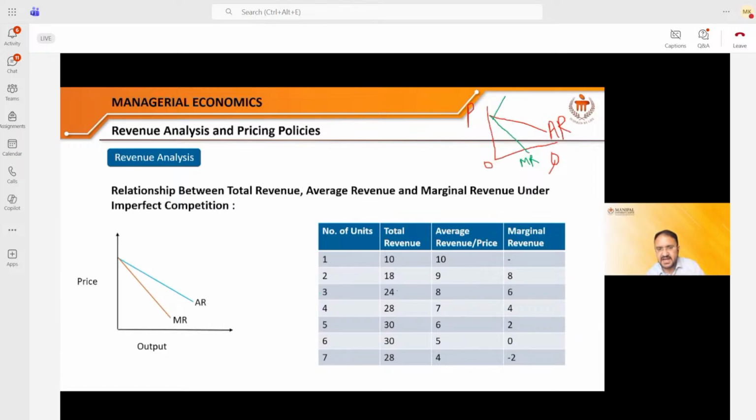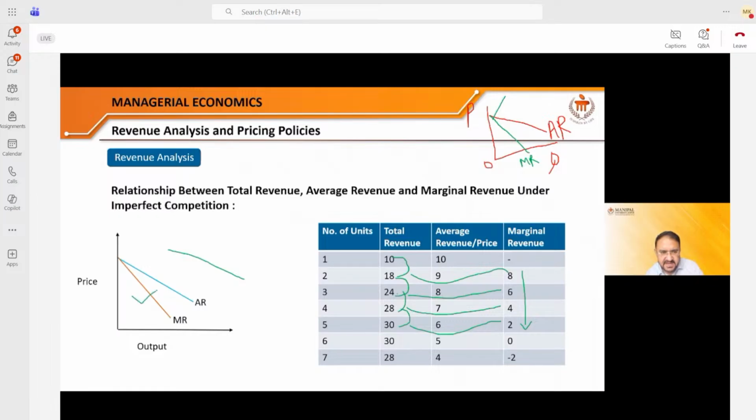So what do you see? How can I calculate it? Say 18 minus 10, you get 8 here. 24 minus 18, you get 6 here. And similarly, 28 minus 24, you get 4 here. 30 minus 28, you get 2 here. Right? So what do you observe? That marginal revenue is dropping from 8, 6, 4, 2.